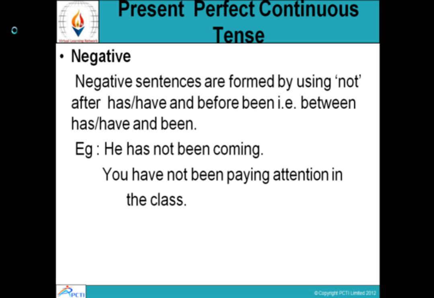You have not been paying attention in the class. So have, first part of the helping verb, you the subject, then not to make it negative, and then been, the second part of the helping verb. Paying, the main verb, is in ing form because it indicates continuity. This tense indicates continuity, so we have to mention the main verbs in ing form. You have not been paying attention in the class.